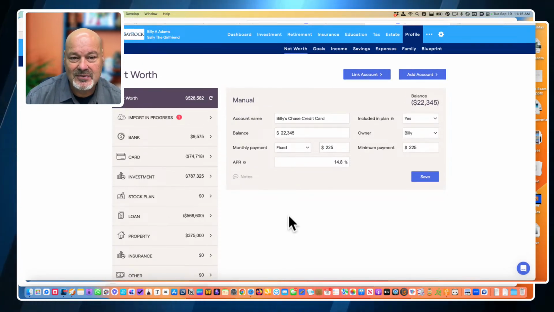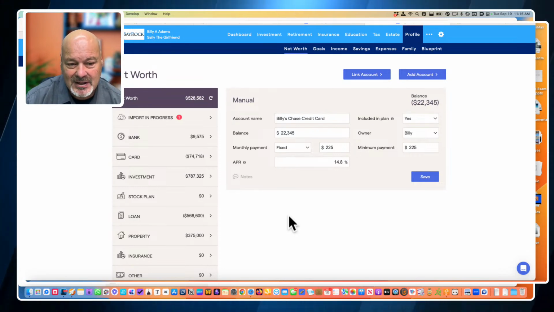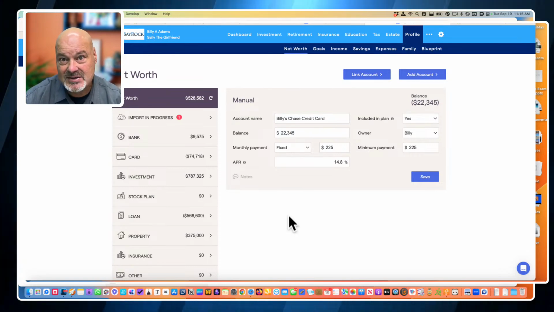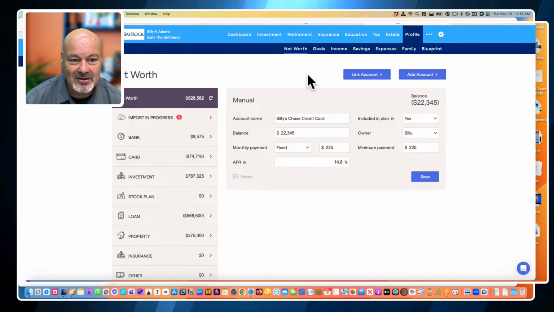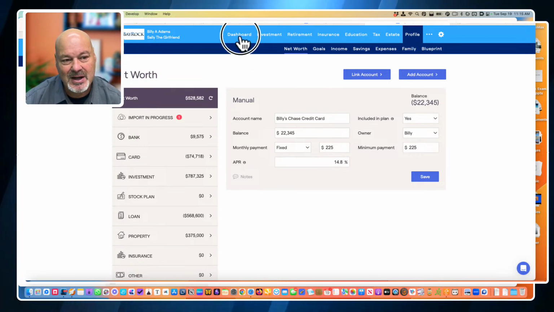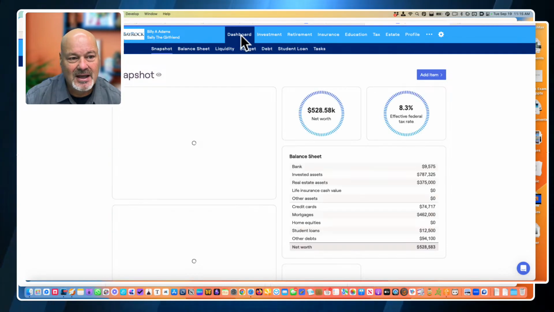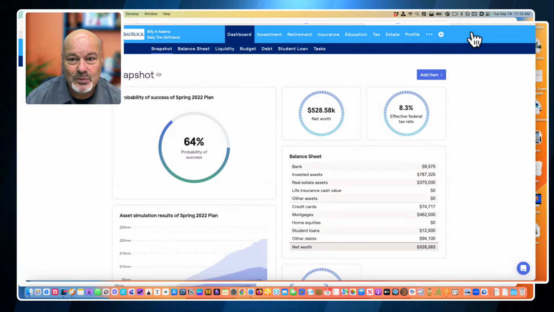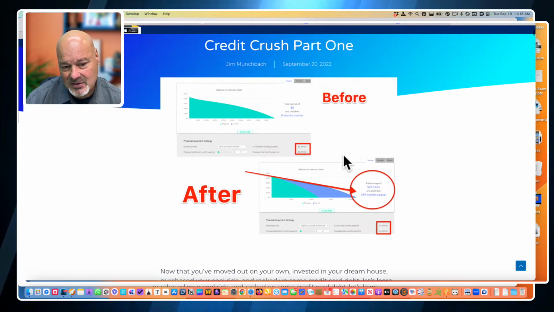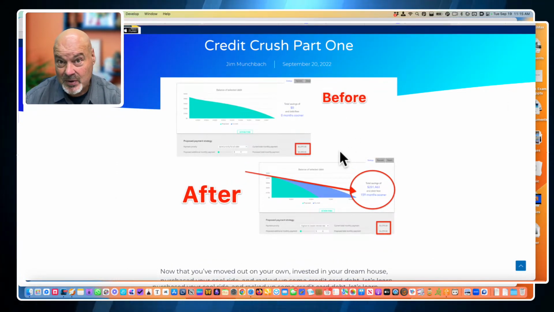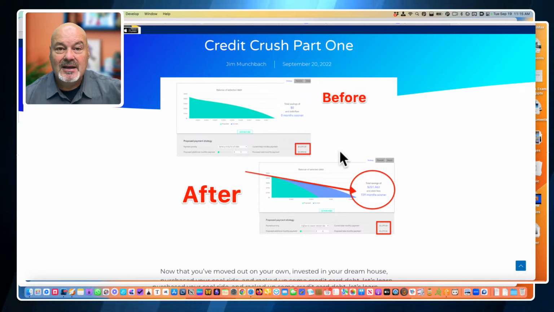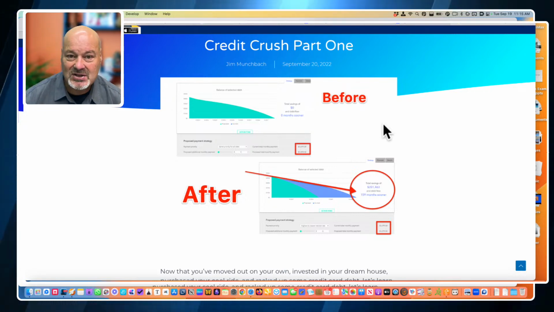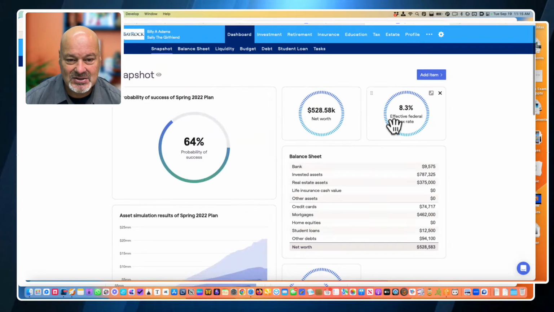So this week is pretty simple. You're just setting up your data cards, including those three pieces of debt. Next week, we're going to crush the credit, and I'll come back and show you how to do that. But I was just about to give you an overview of what's coming. If we go to this screen right here, you can see the before and after screen, which will be part of your assignment next week. This week, you're setting it up. Next week, we're going to actually apply some debt strategies.